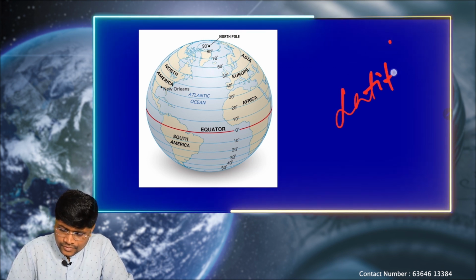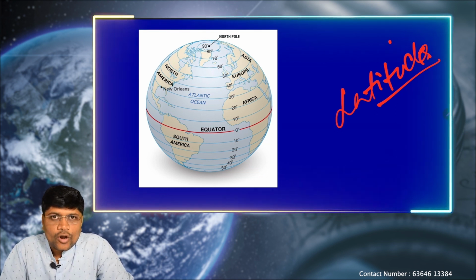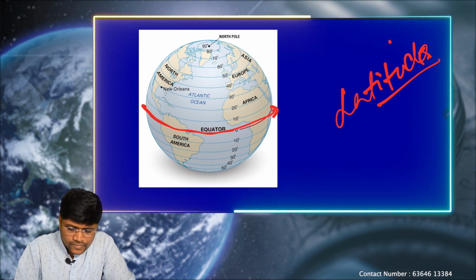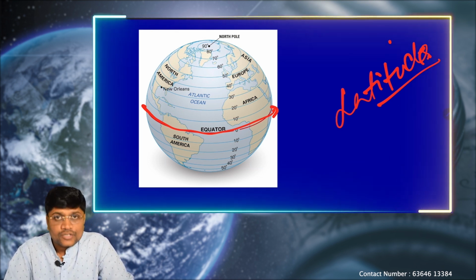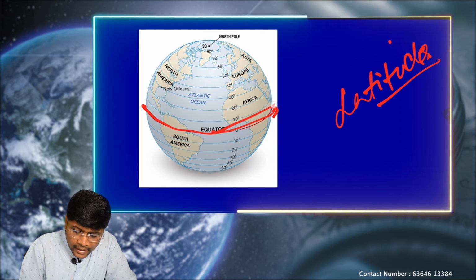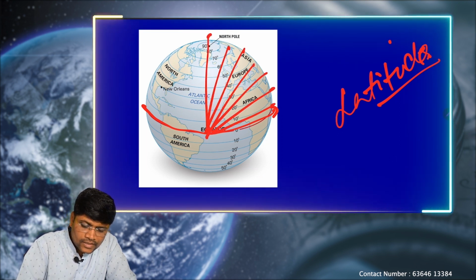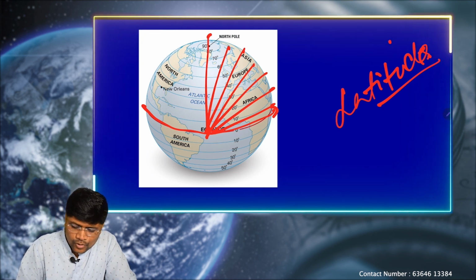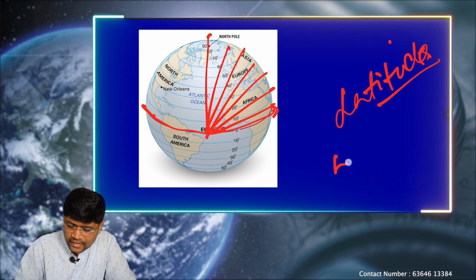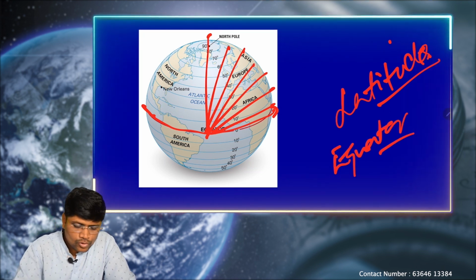So latitudes. Latitudes are the imaginary lines drawn connecting east to west or west to east, which are located at an angular distance from the equator. With these latitudes, we know this line is called the equator. Equator divides the globe into two equal halves.